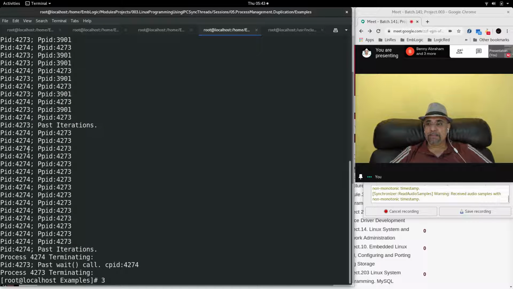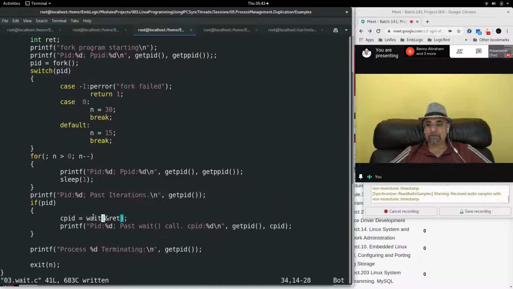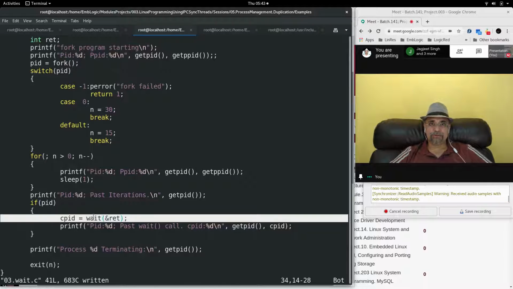Okay, then after that the parent goes in wait and pause, goes to sleep, waiting for the child process to give the exit call.